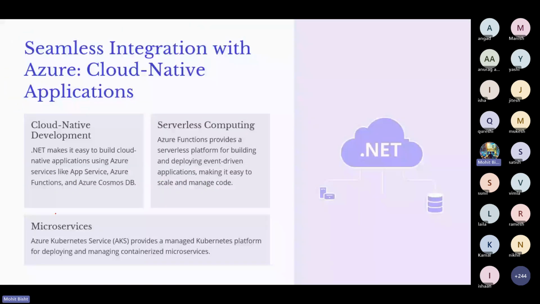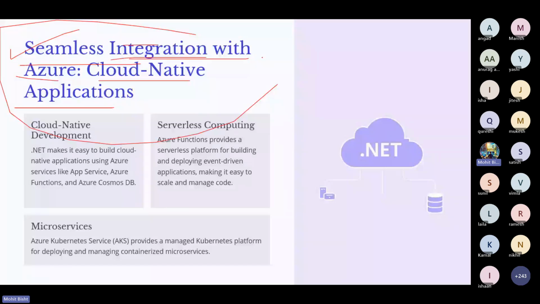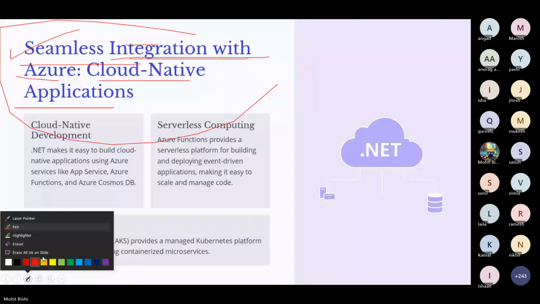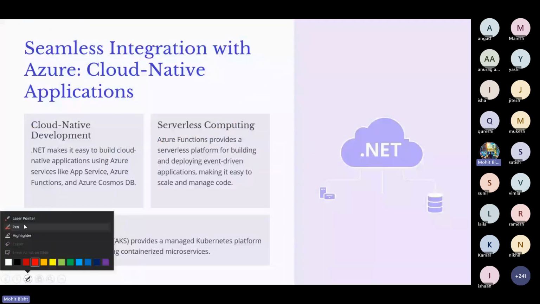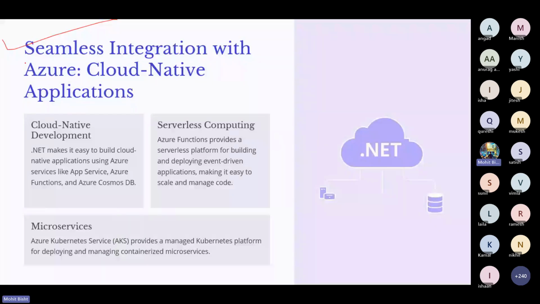In this slide, we are discussing seamless integration with Azure and cloud native applications. There are a lot of terms, so let's discuss each term one by one. Let me erase this one, and let me go back to the previous slide and talk about this. So this is seamless integration with Azure and cloud native application. What does this mean?